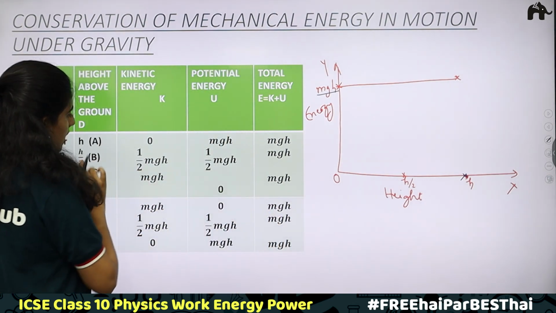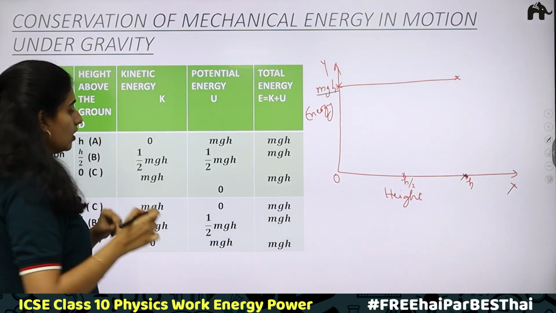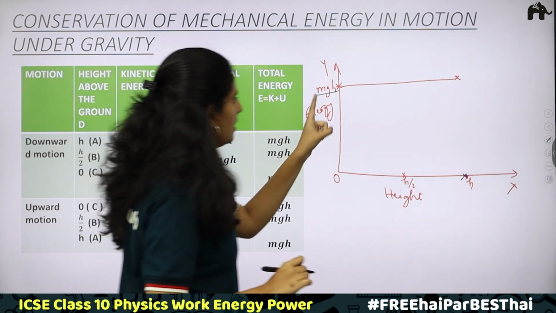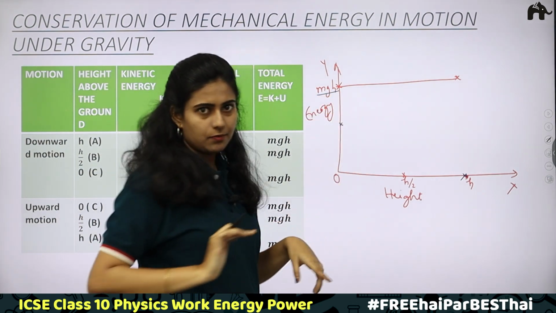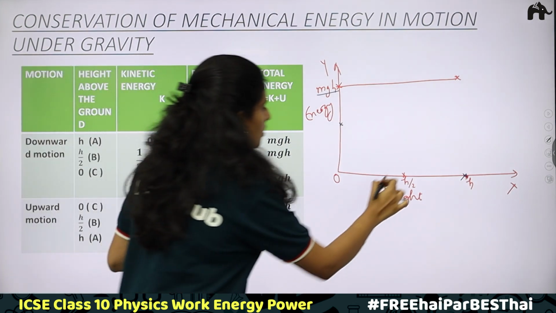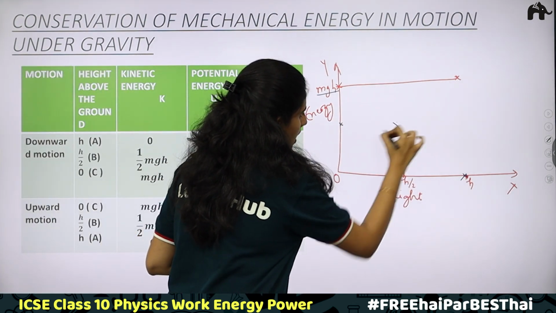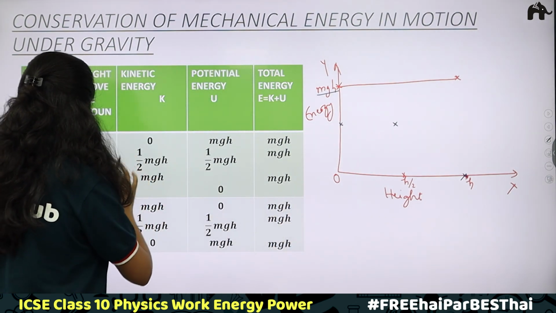Next, second position. At point h by 2, B position. What is the kinetic energy? Kinetic energy is equal to half mgh. Here we have total mgh, half mgh will be somewhere in the half. Okay. This point is when we have height h by 2, half mgh. This is the point.